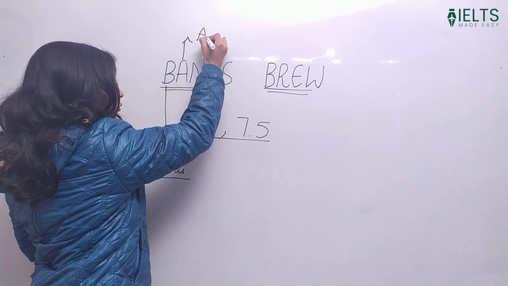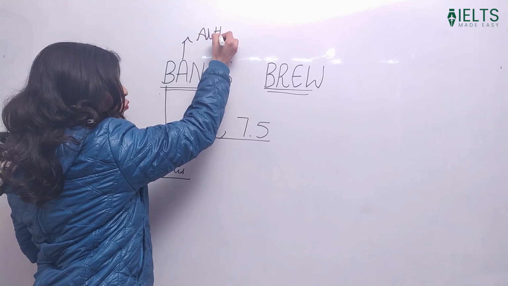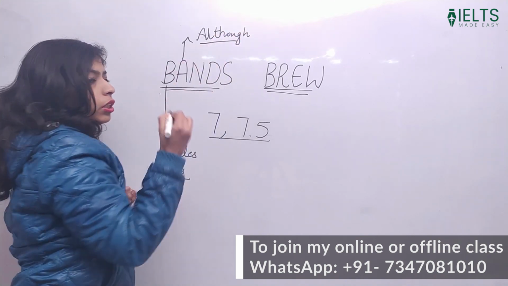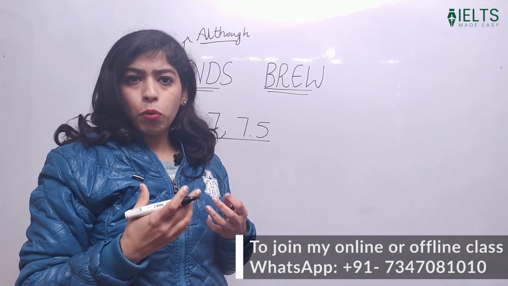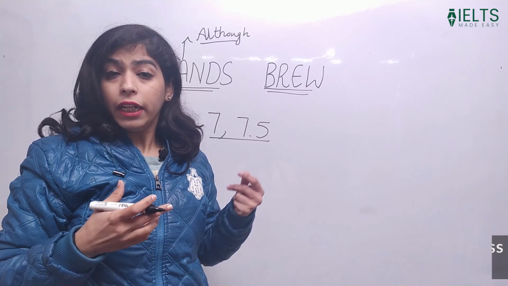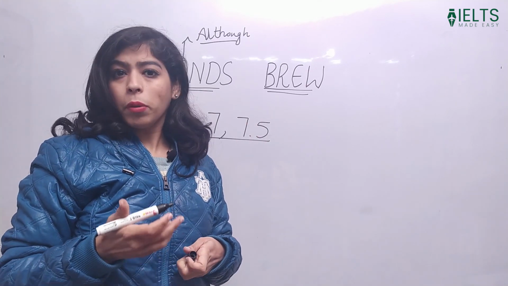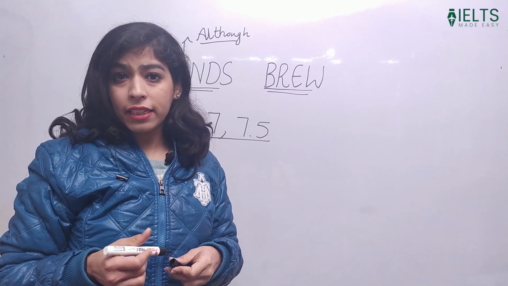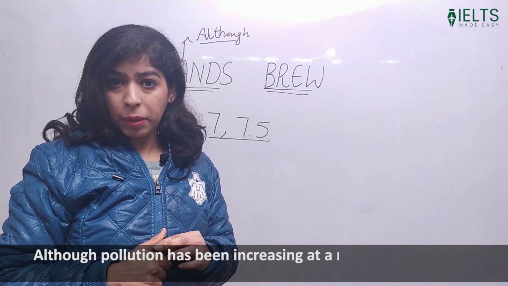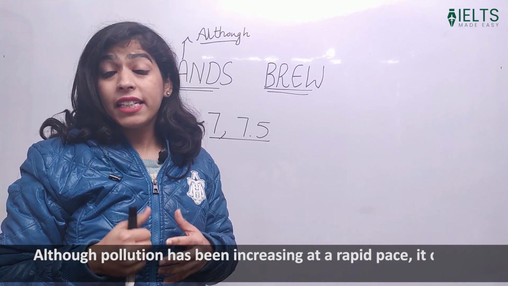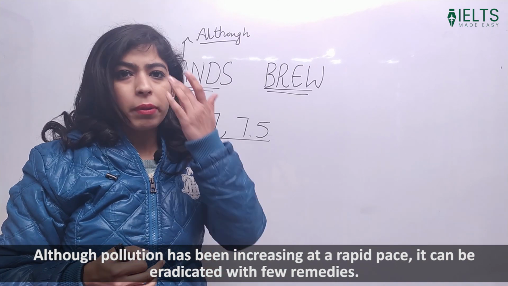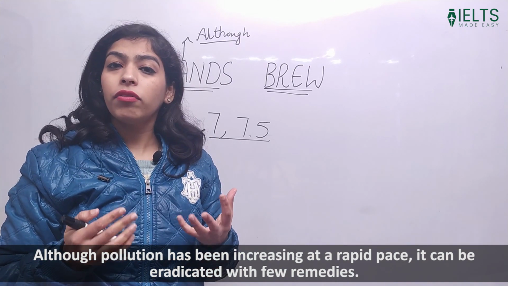Although. Now this is a very useful word and it can be used in the conclusion. Make it a point whenever you are writing a conclusion, you can use this word. In conclusion, although the problem has been rising at a rapid pace, although pollution has been increasing at a rapid pace, comma, it can be eradicated with a few remedies. So basically it can be eradicated with a few remedies.